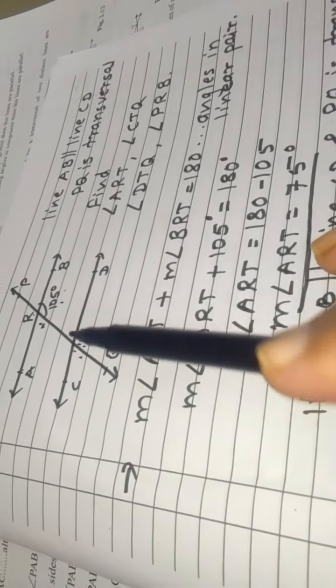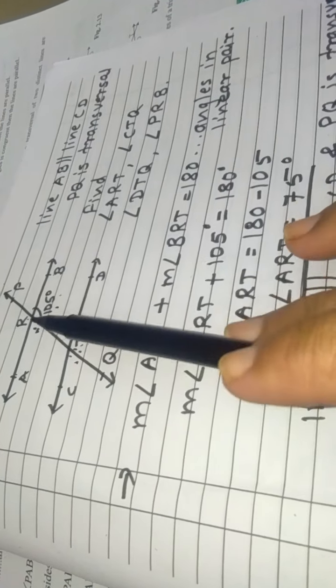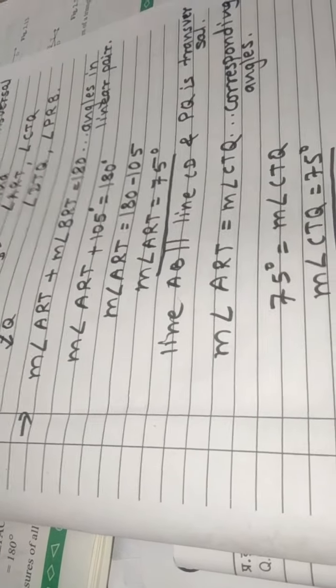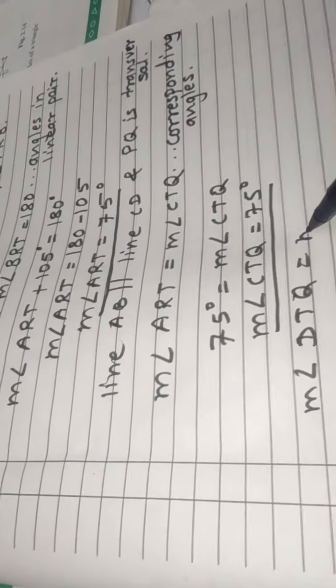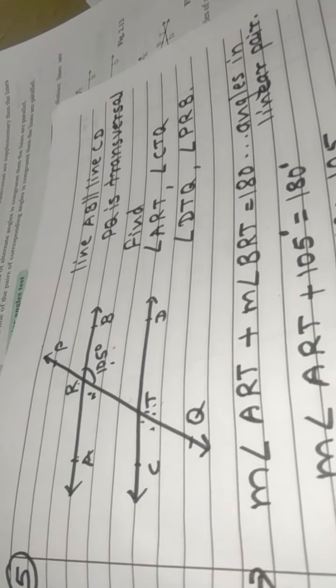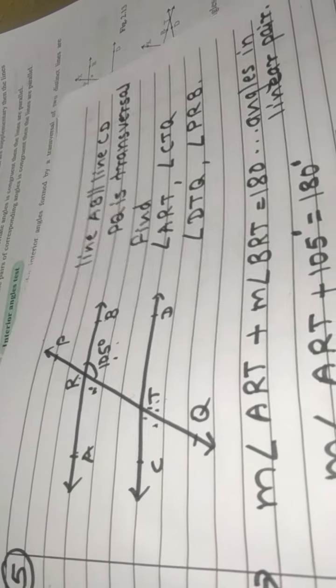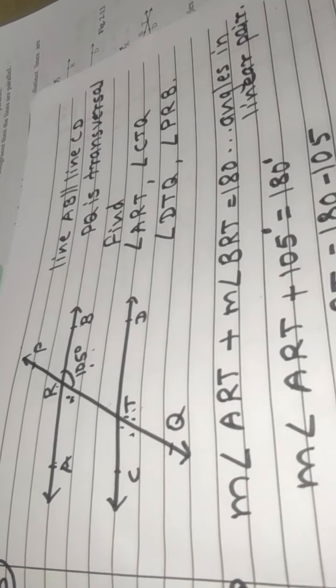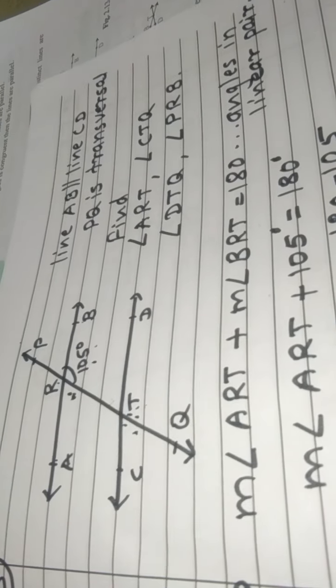Now again DTQ and angle BRT, they are also corresponding angles. Measure of angle DTQ is equal to measure of angle BRT. They are same. Why they are same? Because they are corresponding angles.